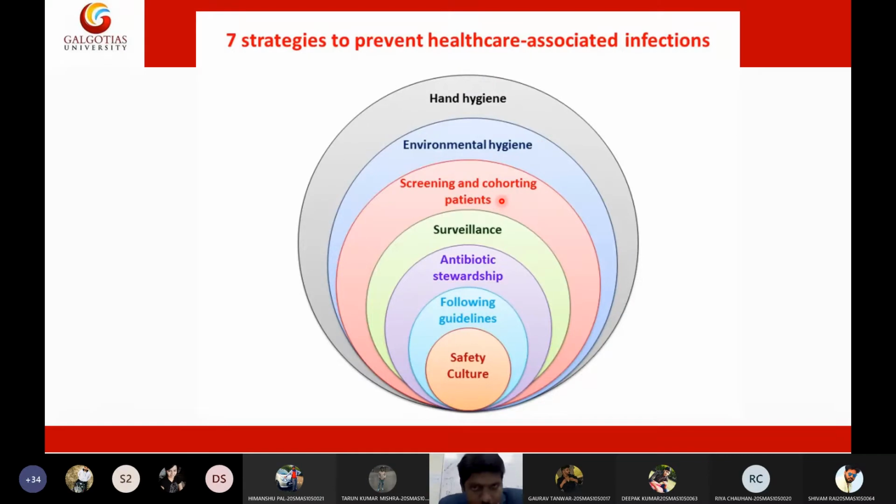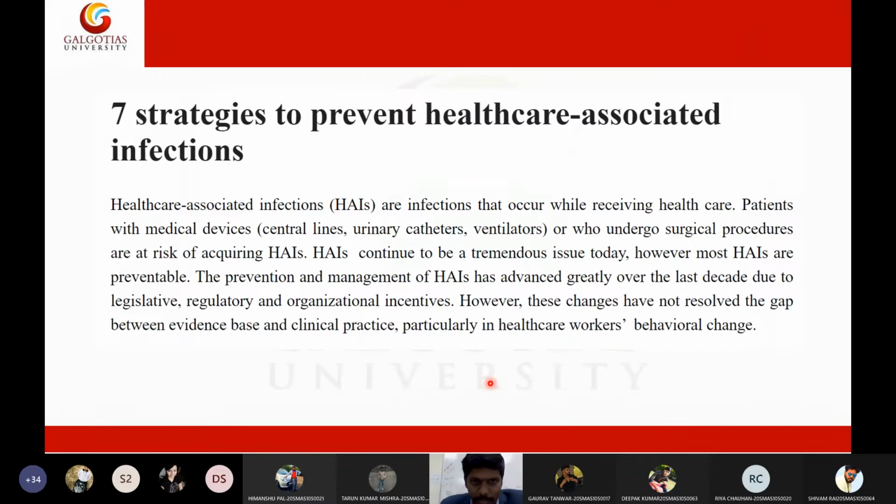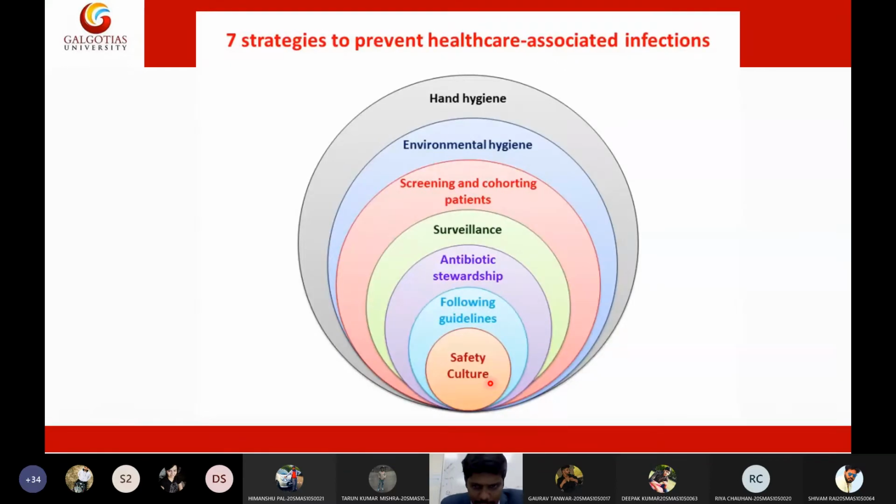By frequent screening of patients who may have diseases, we can prevent cross infection. By regular surveillance and maintaining antibiotic resistance surveys, we can prevent cross infection. And by following safety guidelines and a safety culture in society, we can prevent cross infection. I will elaborate on the same in the next slides.